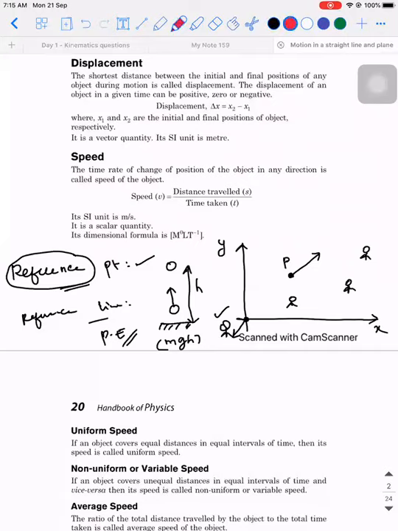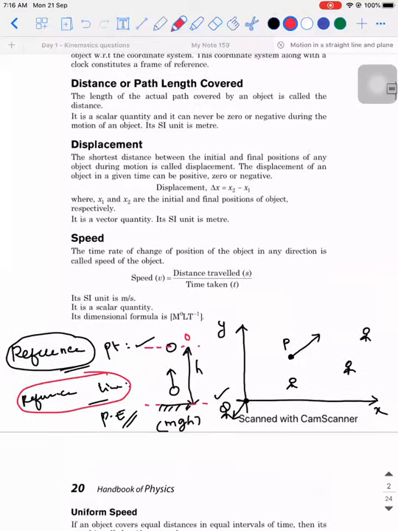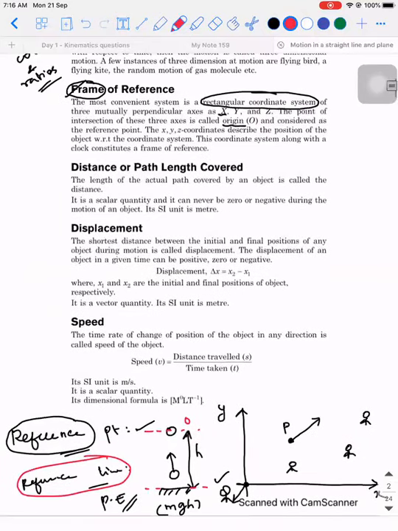It will be mgh if I take the ground as the reference line. There might be a scenario where you can take the highest point as the reference line. If you take the highest point as the reference line, in that scenario, what would have been the potential energy? It would have been 0. Anyways, this concept of reference line we will discuss in the case of potential energy, that is work, energy and power.